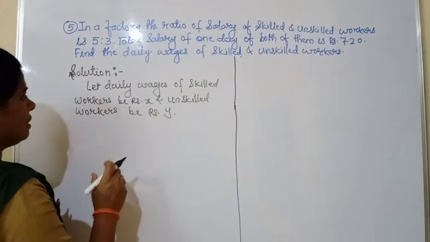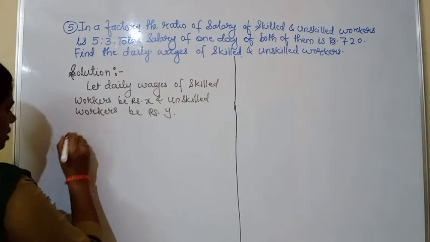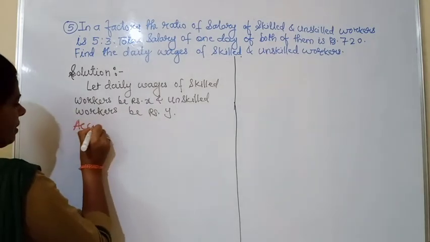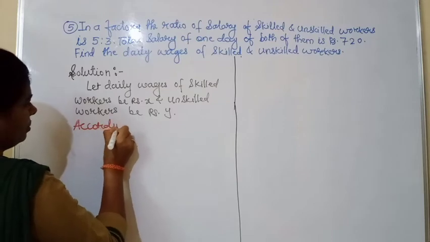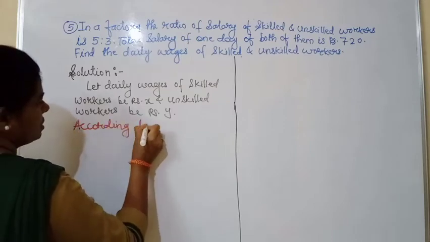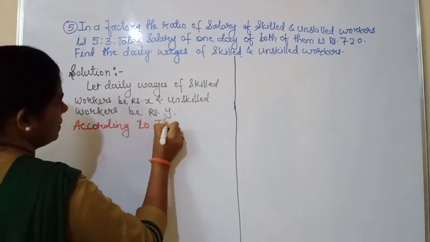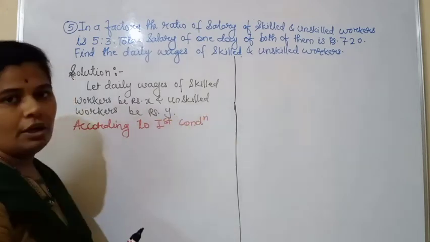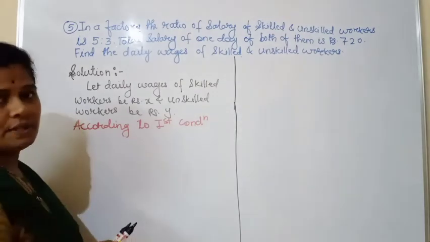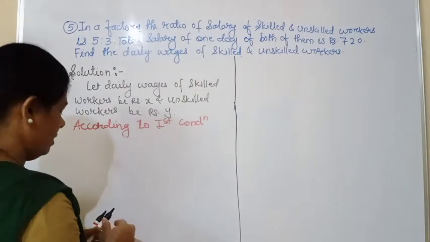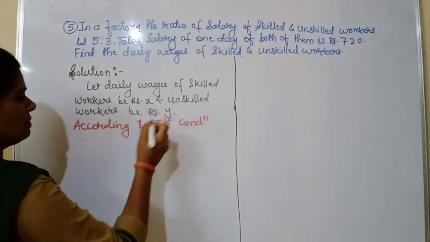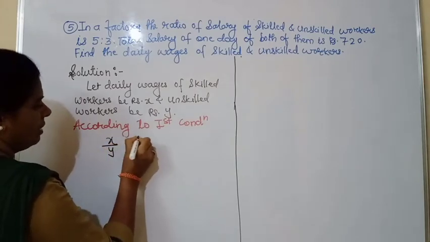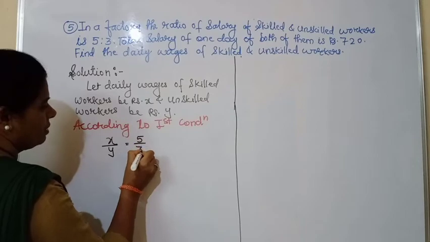Now what is given here? According to the condition, now we write according to the first condition. What is the first condition? That is the ratio is given. Ratio of salary of skilled and unskilled workers. Now what is the ratio of skilled and unskilled workers salary? That is x upon y. That will be 5 upon 3.